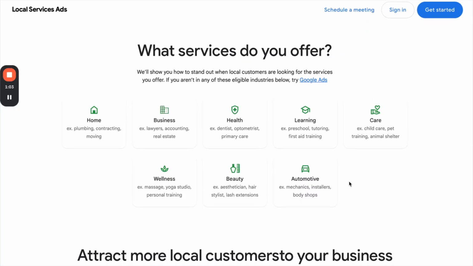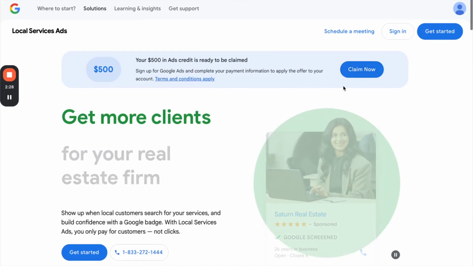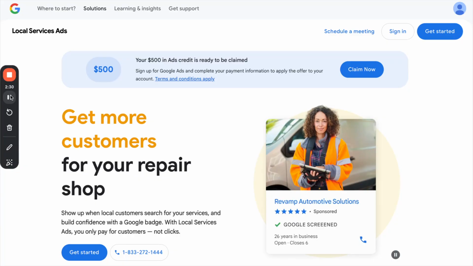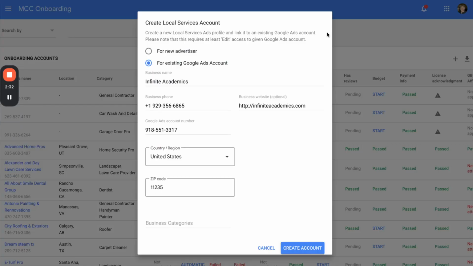But for most of you, you're probably in one of these niches, and they are constantly rolling out other different industries or niches. Get started, or maybe even claim your ads credit and follow the next few steps. The screen it takes you to when you click get started is definitely going to differ from mine. I'm in an MCC or a manager setup, so I'm setting it up for a client. But regardless, it's going to ask you the same questions likely.